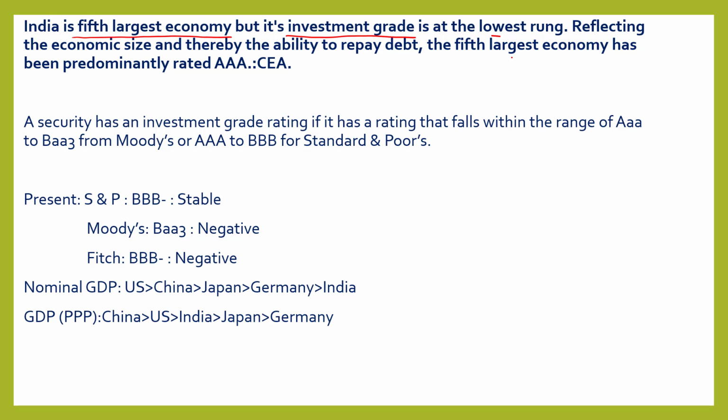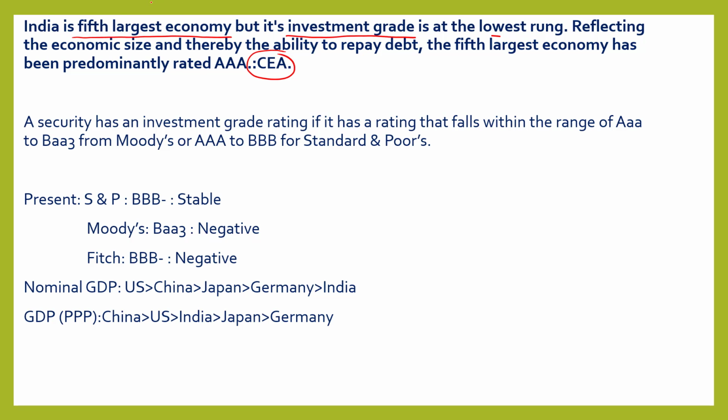The 5th largest economy has predominantly been rated AAA. This is said by the Chief Economic Advisor. Who is our Chief Economic Advisor presently? His name is Krishnamurthy Subramanian.